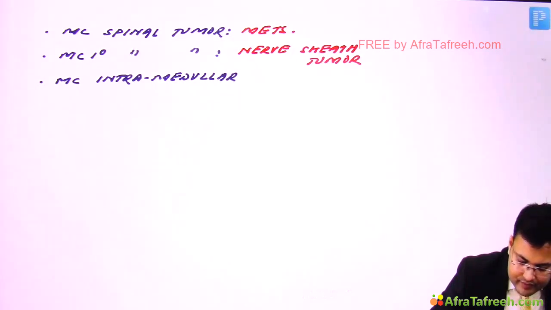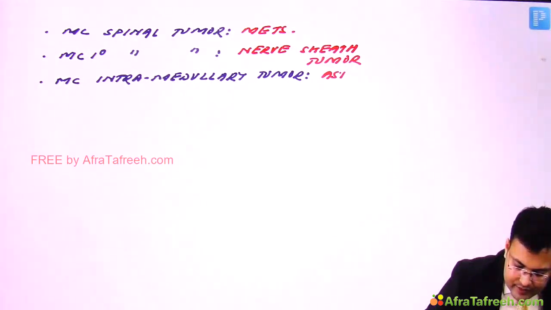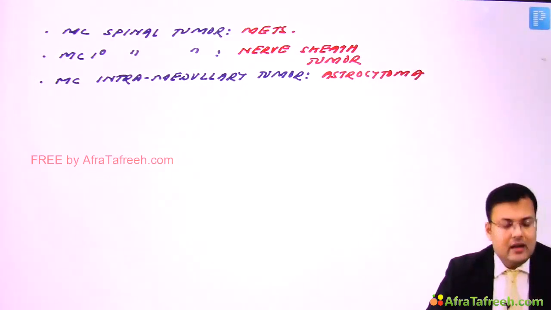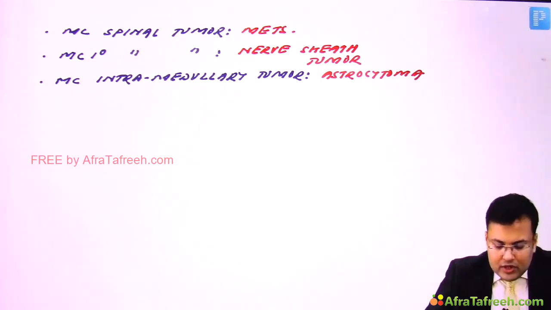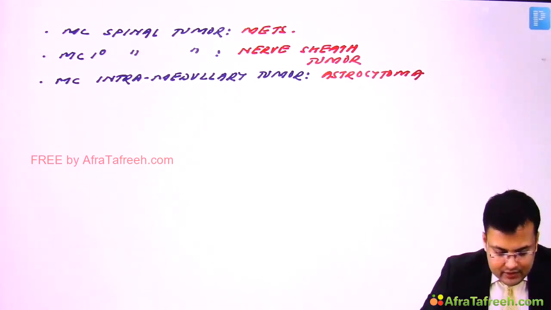So most common intramedullary tumor. Clear? And this is astrocytoma. Clear? Now see, most common primary spinal tumor is nerve sheath tumor.